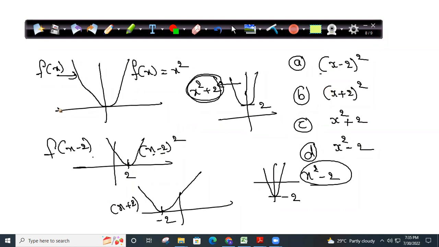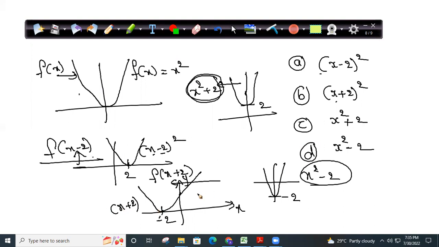If you did not understand, now I'm telling you the logic to find it. If you are shifting something to the right, it is f of x minus 2. X should be replaced with x minus 2. When you are shifting a function to the right, the function becomes f of x minus 2. When you are shifting a function to the left, the function becomes f of x plus 2. Why? Because put x is equal to minus 2. When x is equal to minus 2, I should get 0. So x plus 2 whole square. I'm teaching even a dumb student, dumb in the sense who doesn't have any mathematical foundation, can understand. When I'm shifting something to the left, my function becomes f of x plus 2.